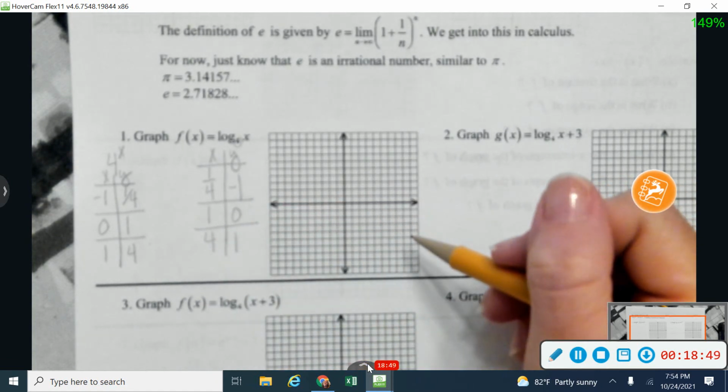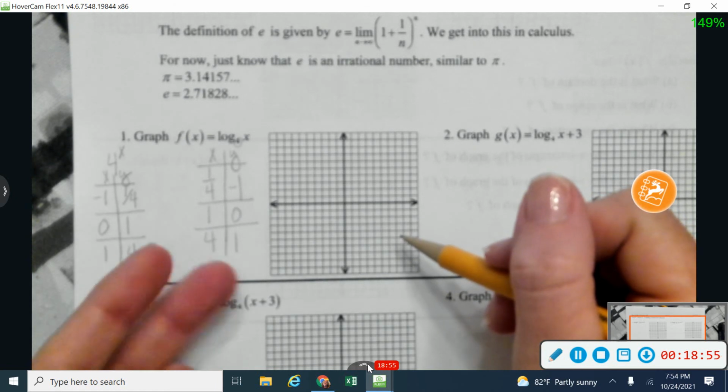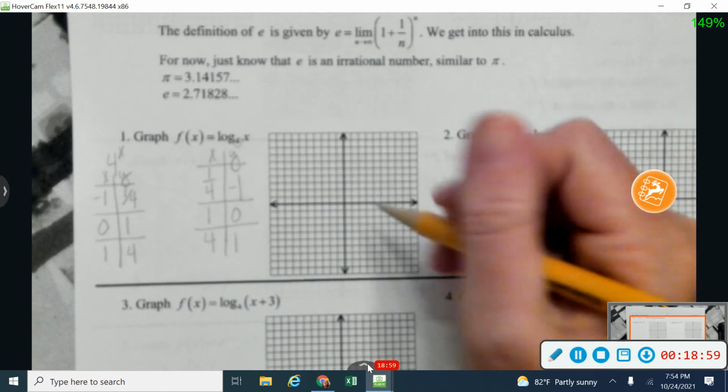Okay, so again, it's just an inverse. And we talked earlier in the year about an inverse. It's just a switching of x and y. So I took my x, y columns here, and I flipped them over to get these over here. Okay, so let me go take a look at that graph.